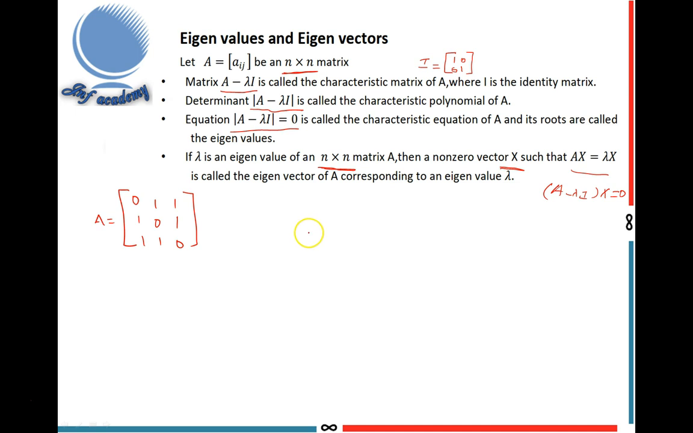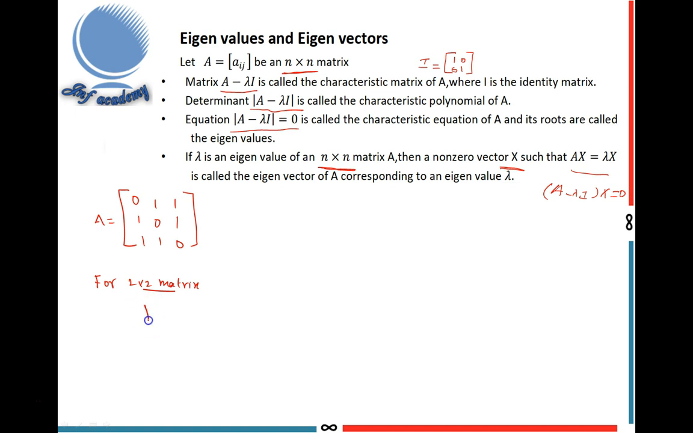The normal way to find the characteristic equation is first find the A minus lambda I matrix, then find the determinant and equate it to 0, and we get the characteristic equation. Here, I introduce one shortcut way to write the characteristic equation. First, I write it for a 2 by 2 matrix.